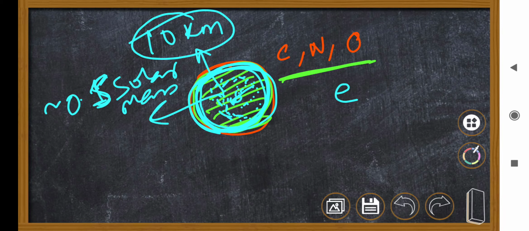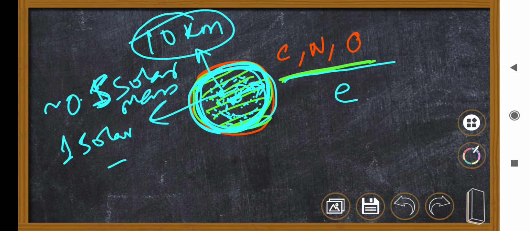This central core is now not fusing hydrogen to helium and only has carbon, nitrogen and oxygen. So this is so dense, you can imagine that 0.5 solar mass is in the 10 kilometer radius of this sphere, and right now one solar mass is in the size of some crores of kilometers radius of the sun.